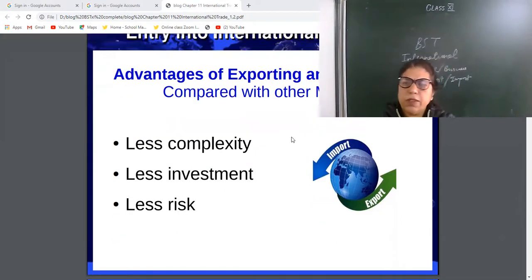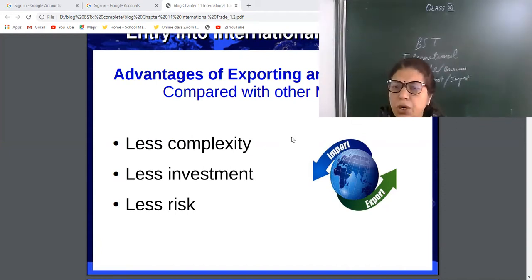My dear children, please tell me why we can say that export and import requires less investment. Because when you get the indent, meaning order, then you start manufacturing the products. So the production will start after getting orders. That's why it requires less investment.